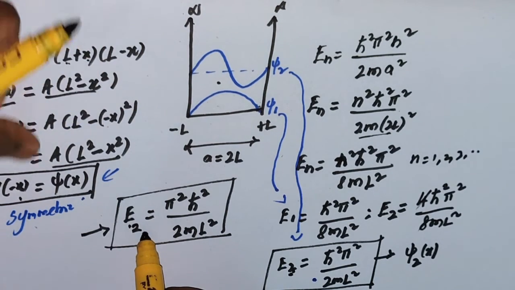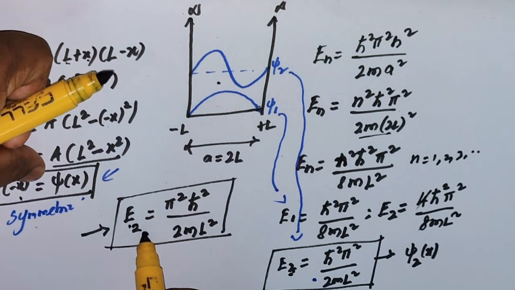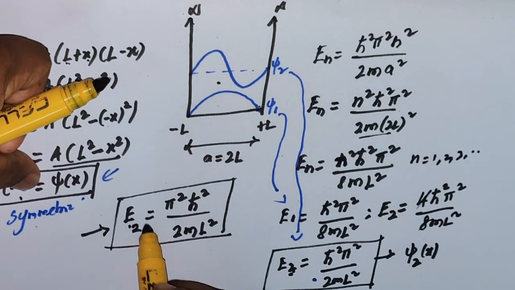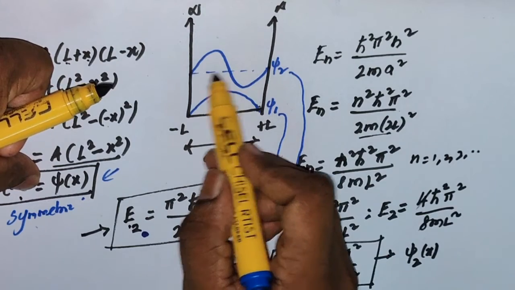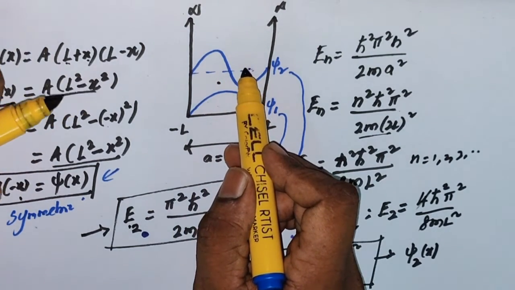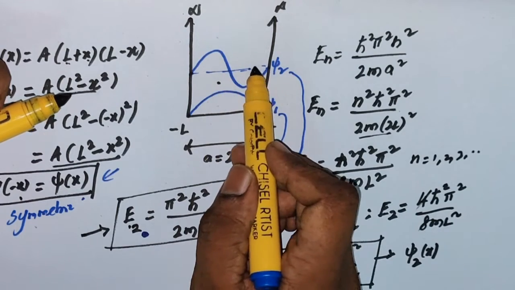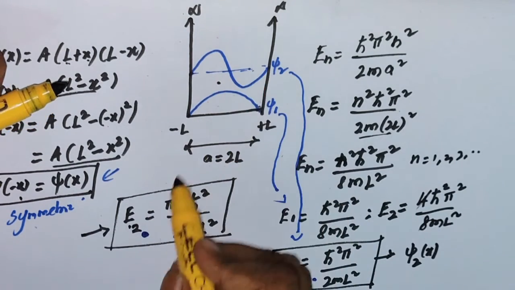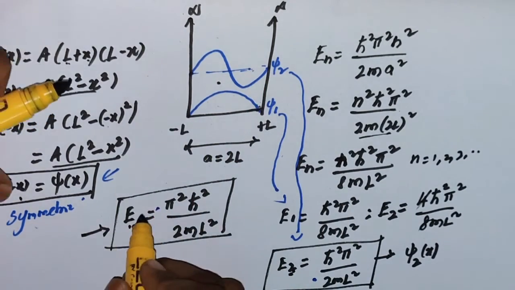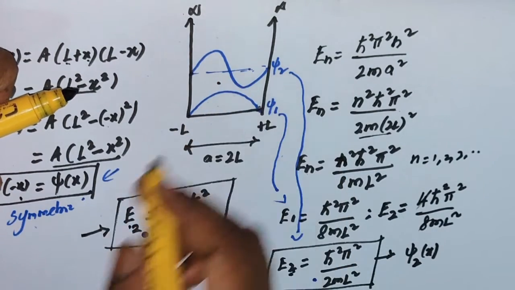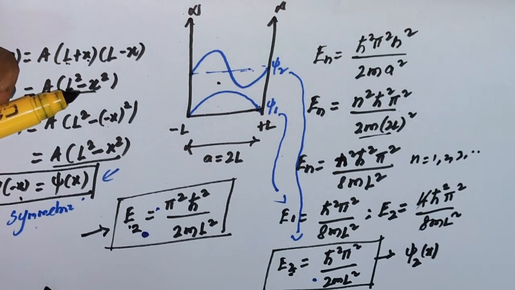That means the given particle never goes to the first excited state, because it's a symmetric wave function and the first excited state wave function should be anti-symmetric. So with this energy, the probability of finding the particle in the first excited state would be 0.